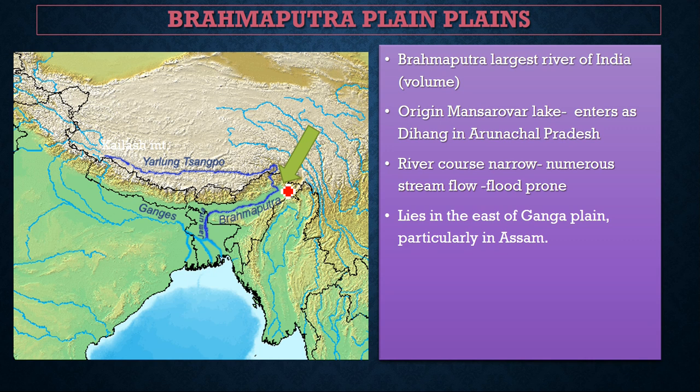It has numerous streams, and it is very flood prone because it carries a lot of silt. It lies in the east of the Ganga plain, particularly in Assam. You can see this area. The cultivation normally done is rice, tea.